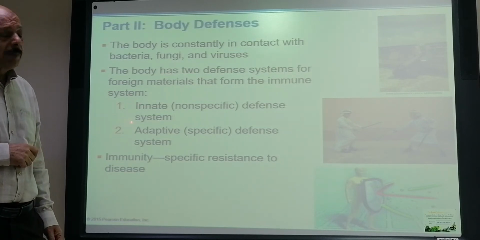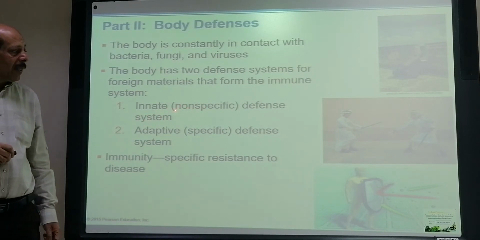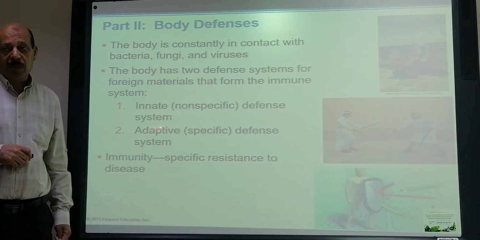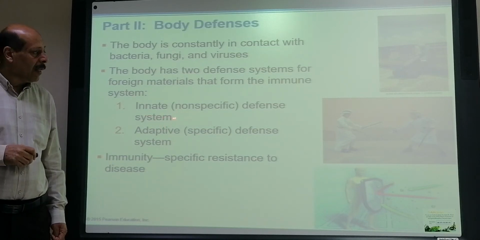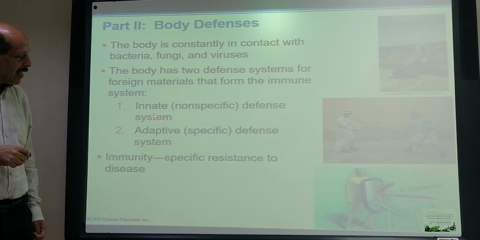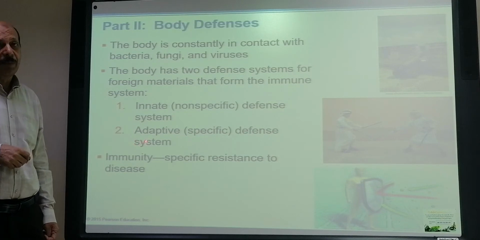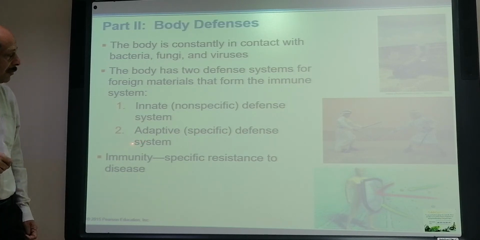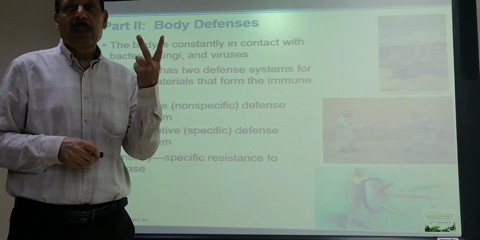One of them is called the innate, non-specific defense system. The second one is the adaptive, specific defense system. So, two types of defense.